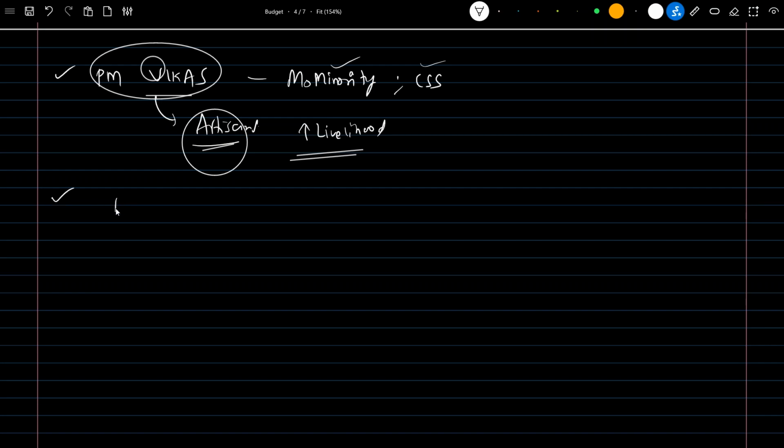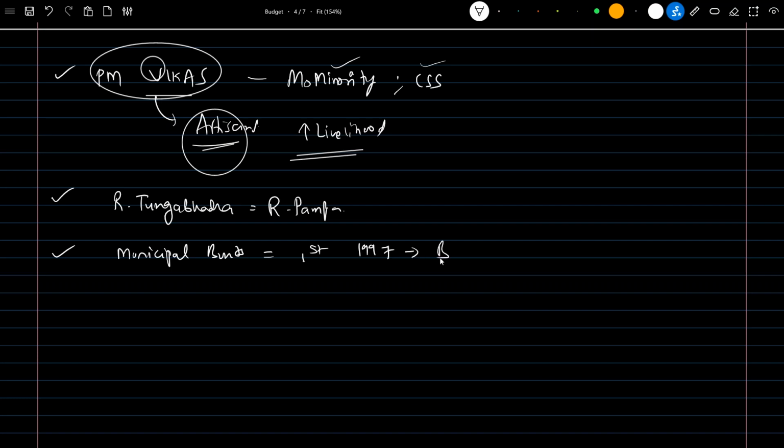Next important hit point we need to remember is Tungabhadra. River Tungabhadra is also known from earlier days as Pampa, river Pampa. And next topic is municipal bonds. The first municipal bond was released in 1997 by Bangalore Municipal Corporation. Whoever invested in it gets both the interest and the principal as tax exempt.